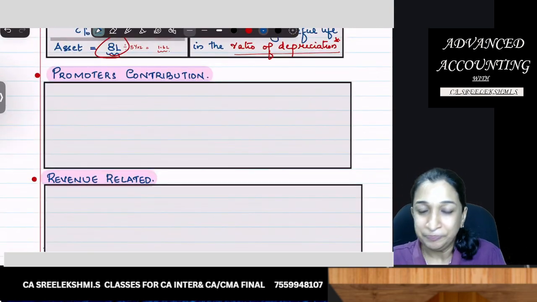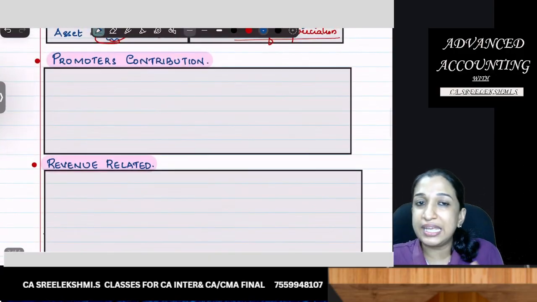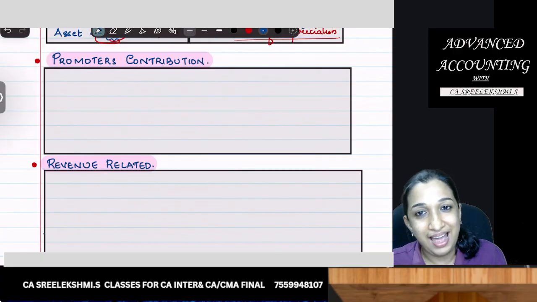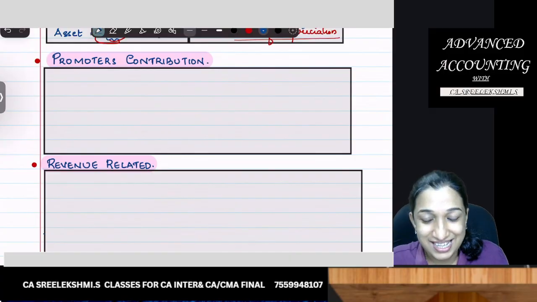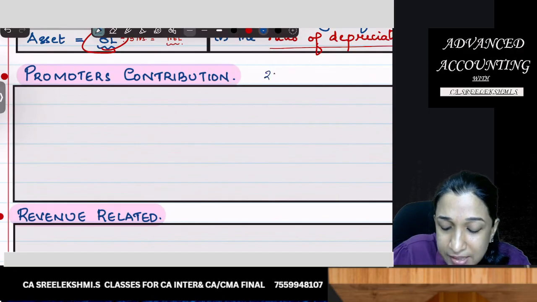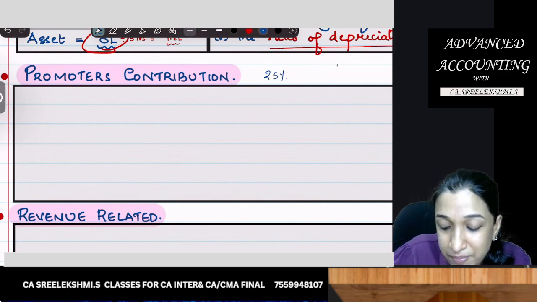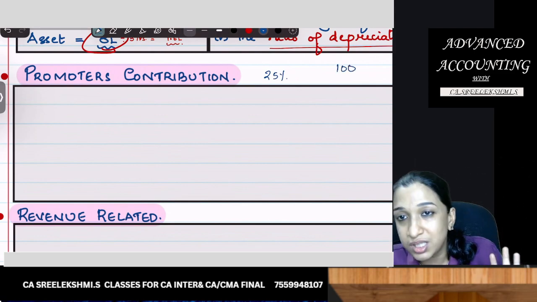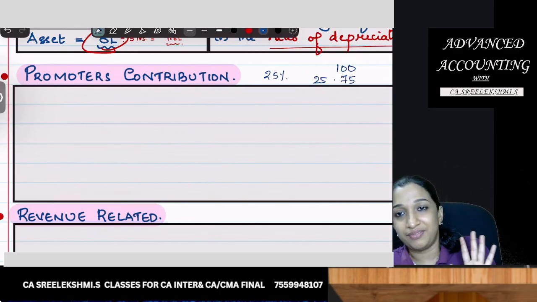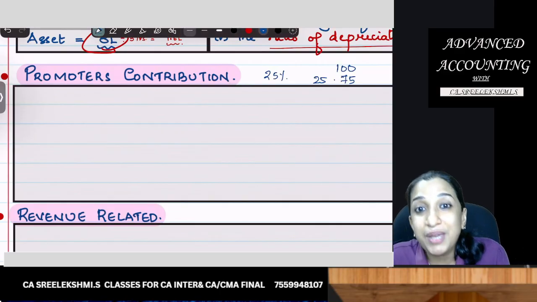I'll clarify it. Now, promoters contribution. After the first one, I'm moving on to the second one, promoters contribution. Suppose I am a woman starting a business and the government says, if you start a business, 25% of the investment will be given by government. So if I'm setting up a new business, 100 rupees is the cost, I need to put only 75. Government will put the balance 25. So government is like a promoter. At the time of starting the business itself, government is giving me a contribution.